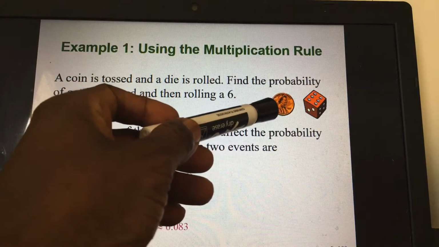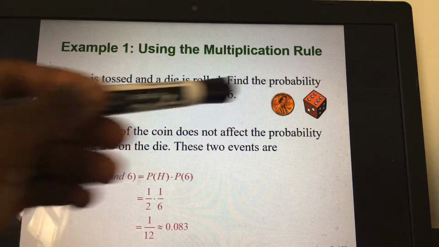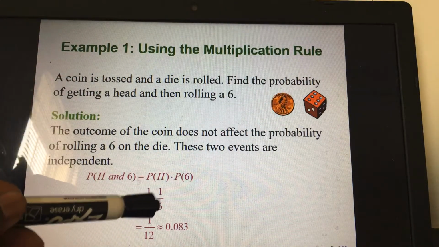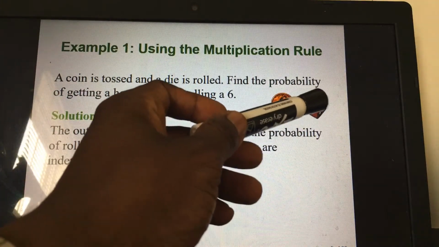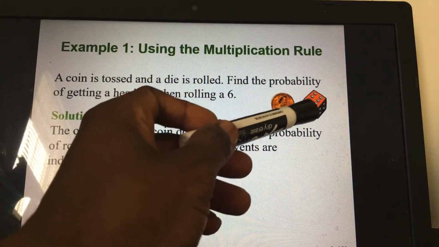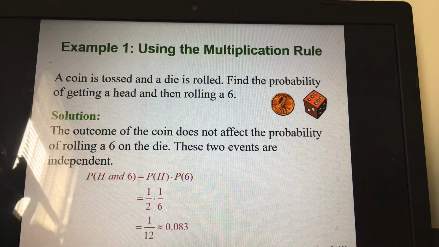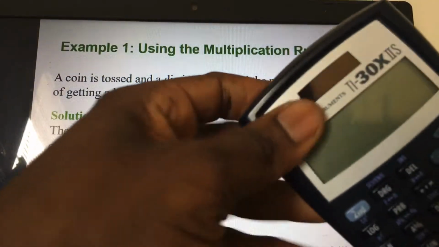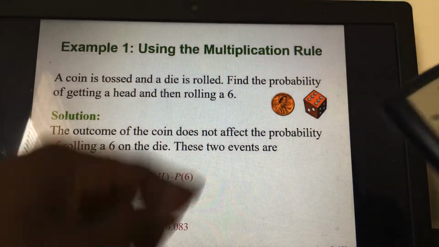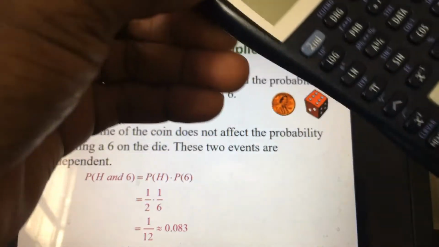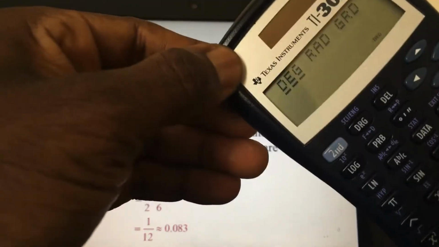For a coin, the head has 1 out of 2 chances, which is right here, 1 over 2. For the dice, only one 6 is there, so you're going to have 1 out of 6 chances. When you multiply them, you get the answer you have there. I can show you on the calculator. You can see 1 over 12 will be, let me open it, clear it.